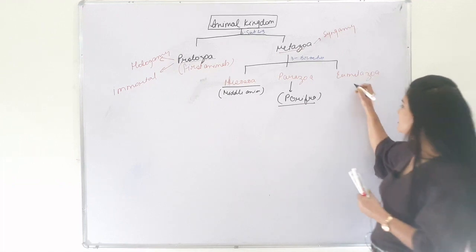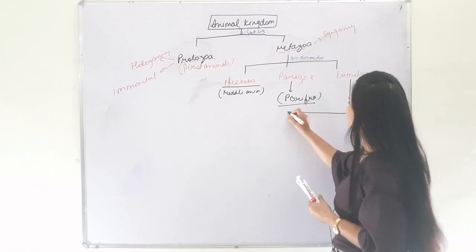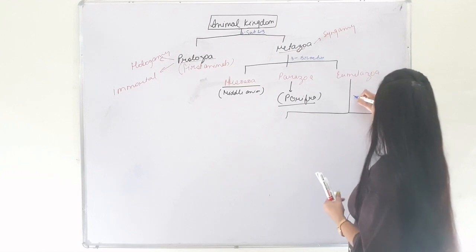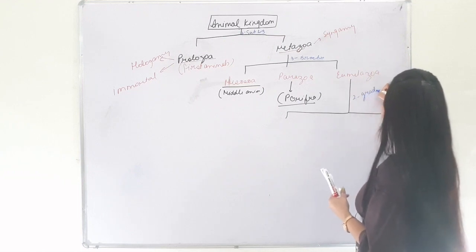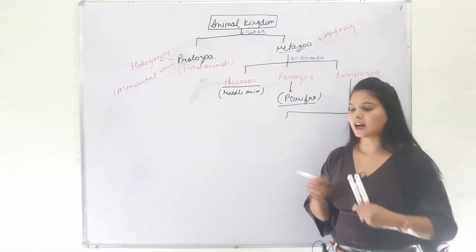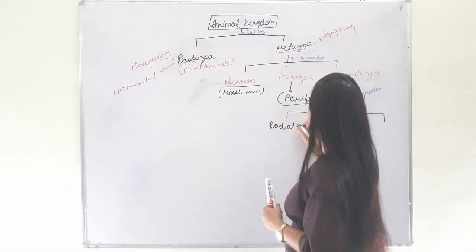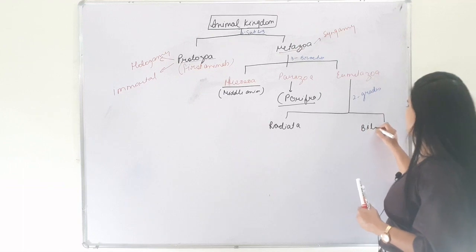Eumetazoa are further divided into two grades, which are Radiata and Bilateria.